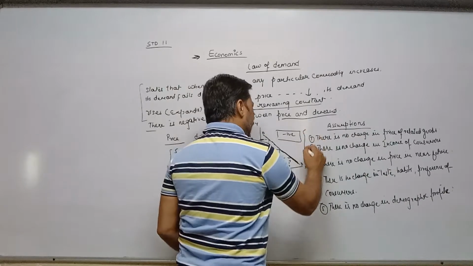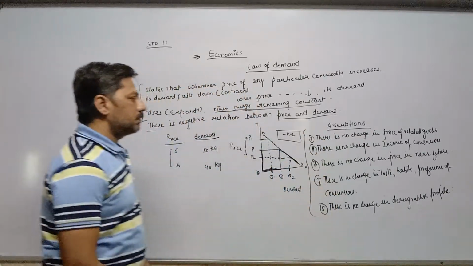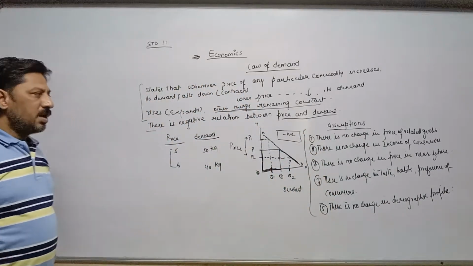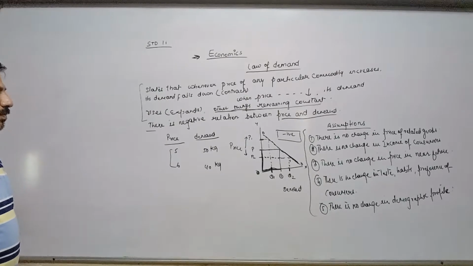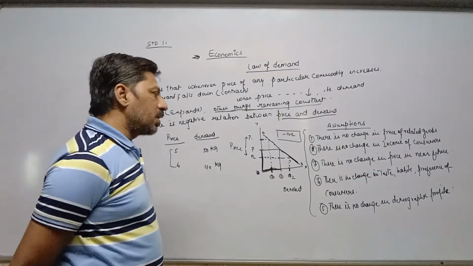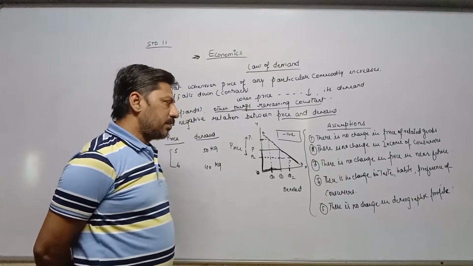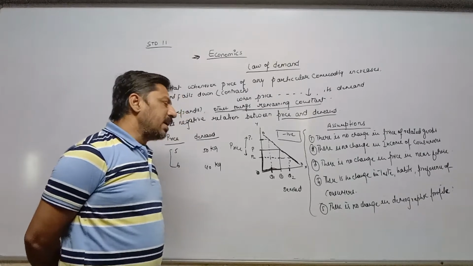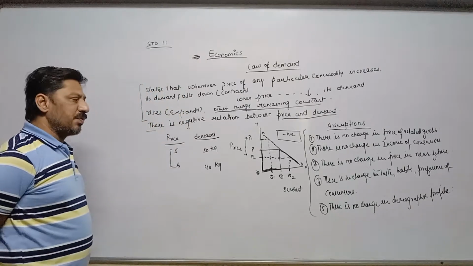So these are assumptions. There is no change in the price of related goods, or in other words we can say price of related goods remain constant. Second point, there is no change in income of consumer, or in other words income of consumer remains constant. Third point, there is no change in price of particular commodity in near future, or we can say price remains constant in near future.